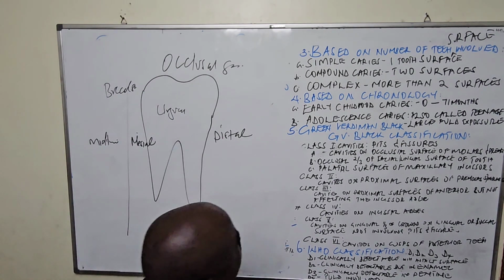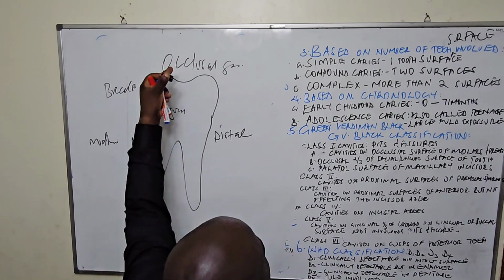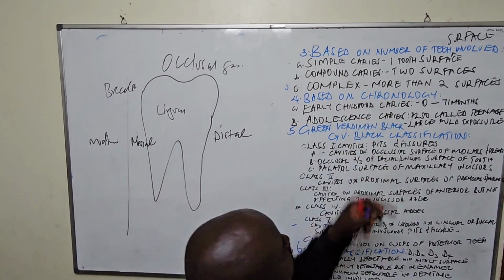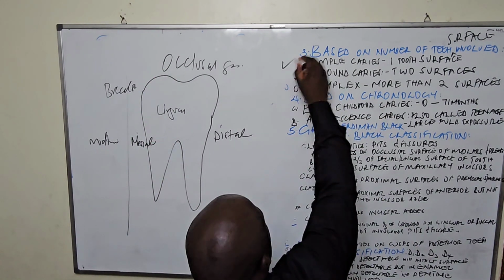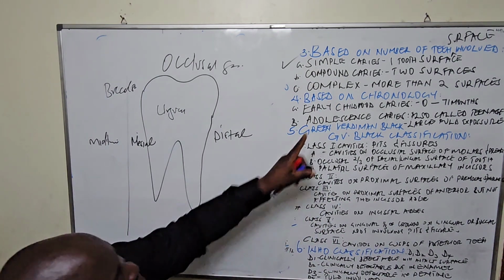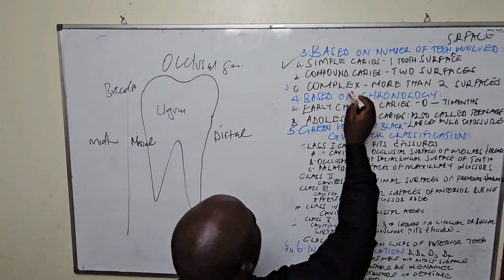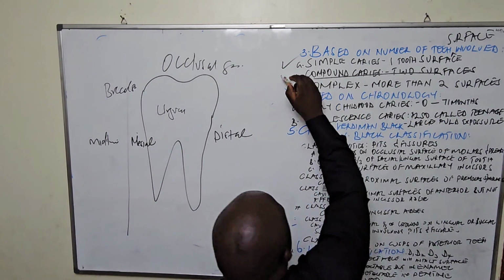Once only one surface is involved, maybe a lingual surface or an occlusal surface, this person defined it as simple caries. When we have only two surfaces involved, those are compound caries.